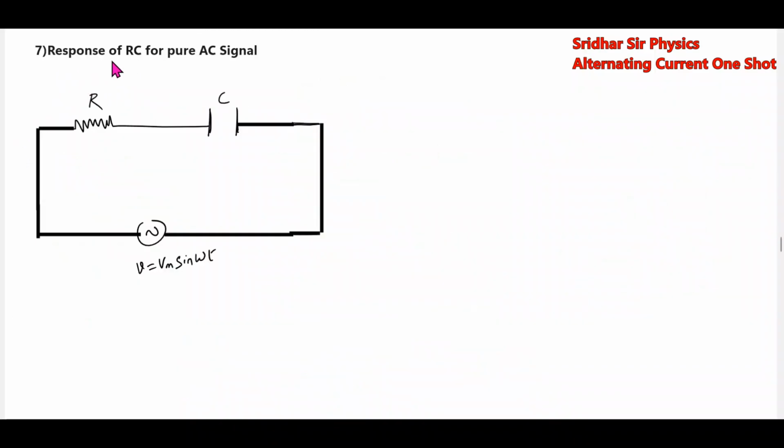Next we'll take the response of RC for a pure AC signal. We apply voltage here and a current will flow. IRMS, the same IRMS will flow here. Here voltage and current will be in phase.